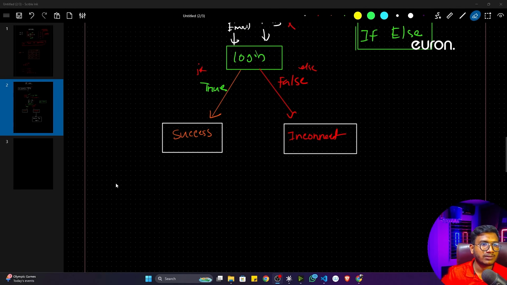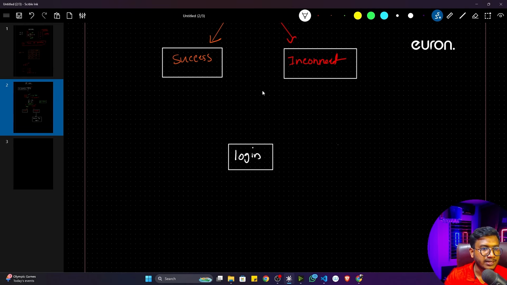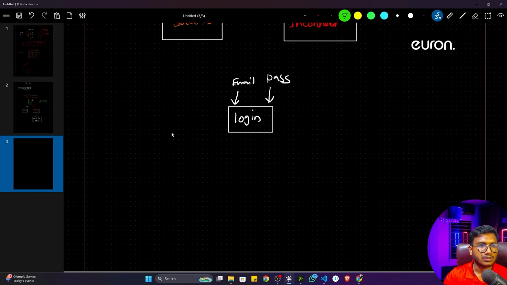So let me just draw this particular diagram again. I think that would be more understandable. So here I can draw this particular diagram. So this is my login application. It will take two things, email and password. So if my email is true and my password is true, that means the email is correct and the password is correct, what will happen? It will go to this particular condition. That means it will give you one success message.